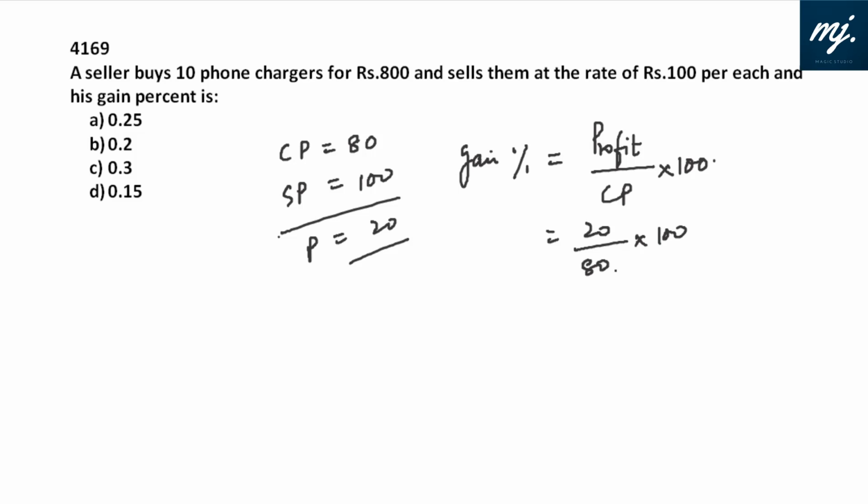So your profit is 20, CP is 80, 1 by 4. Gain percentage is 25% and not 20%, in spite of the fact that both the options are given. Please go for the option which you have calculated with the help of CP in the denominator. 25% is the profit, and that is the answer.